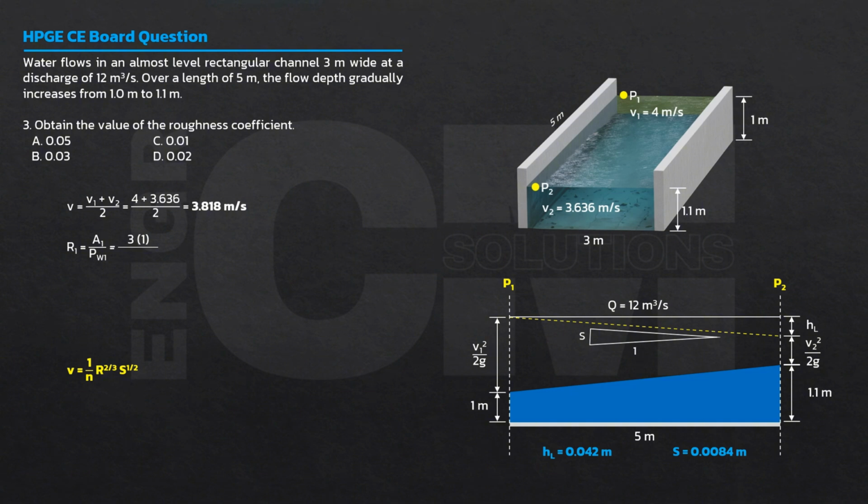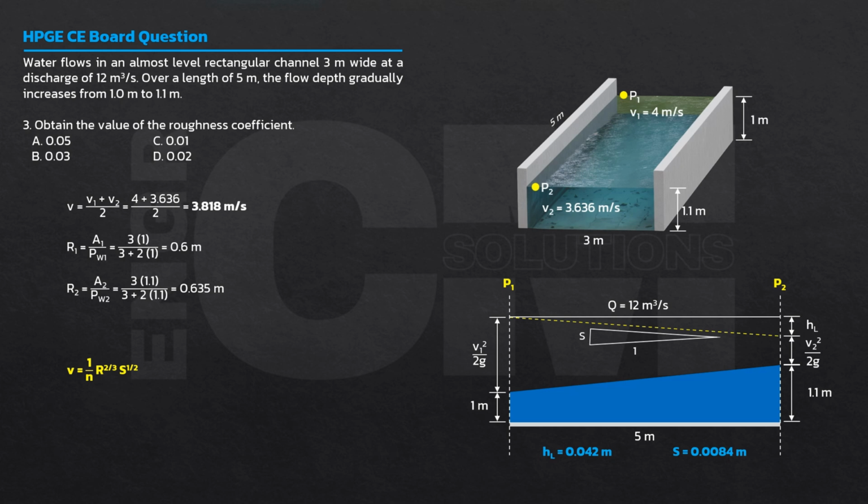Isang dimension width, 3 meters, dalawang depth na 1 meter. So this is your hydraulic radius at section 1. At section 2, area 2 over wetted perimeter 2. Area 2 is 3 times 1.1. Okay, wetted perimeter 3 plus dalawang 1.1. So this is your hydraulic radius at section 2.